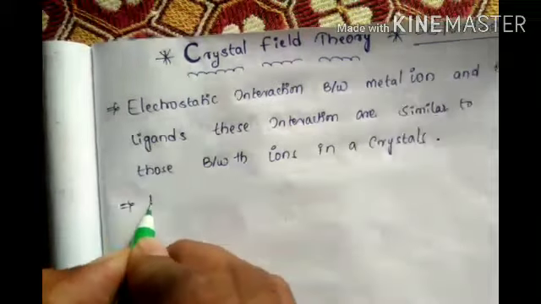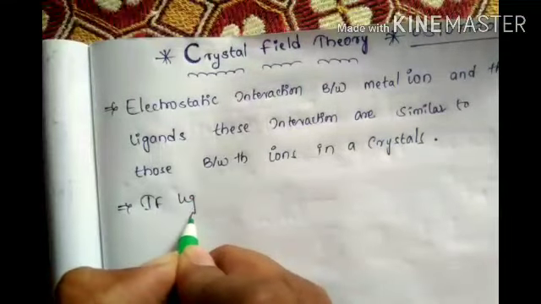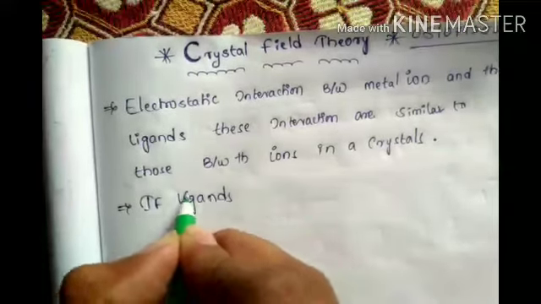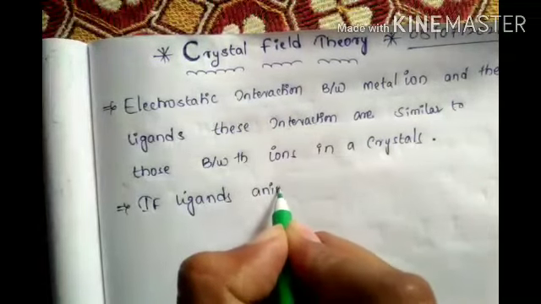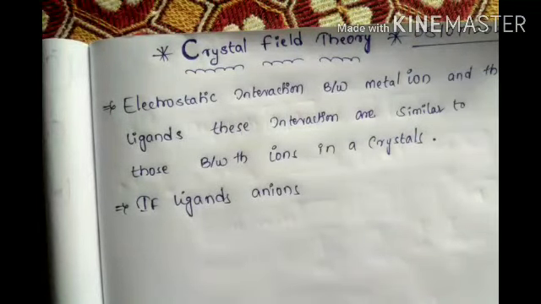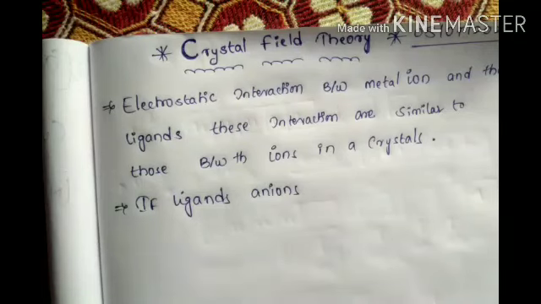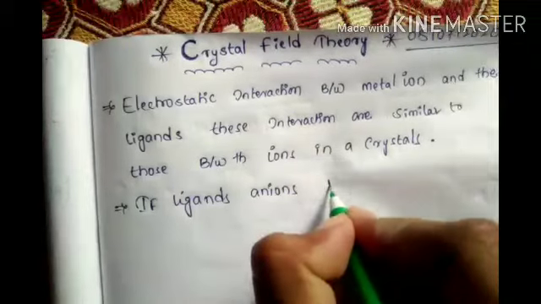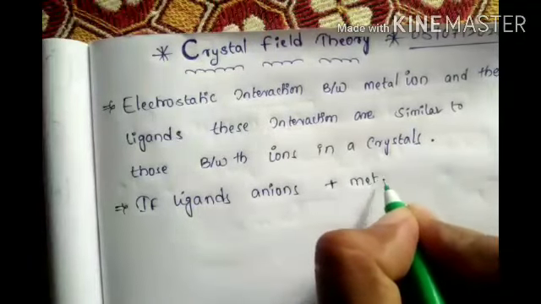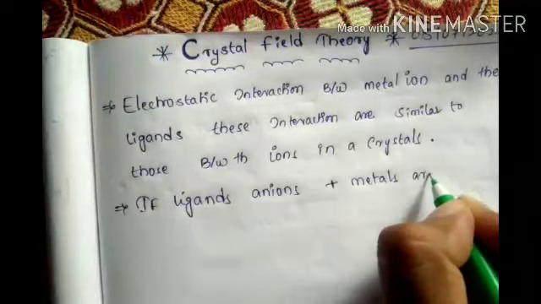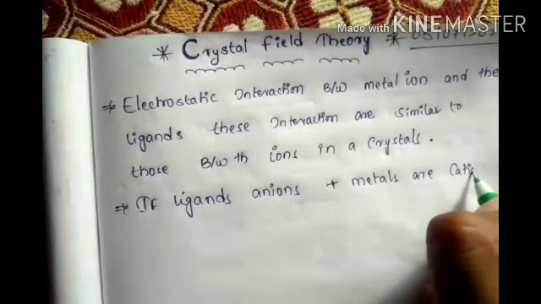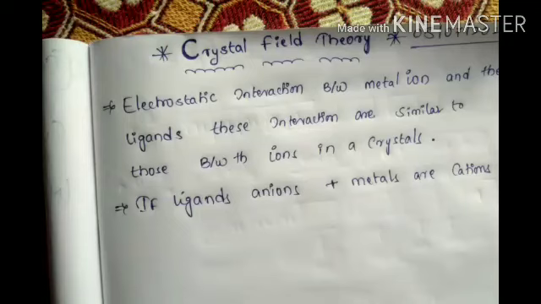Second point: if the ligand is an anion, then the metal is a cation, and there is an attraction force due to opposite charges.